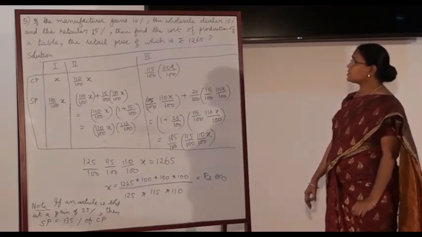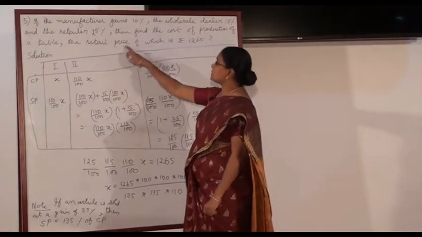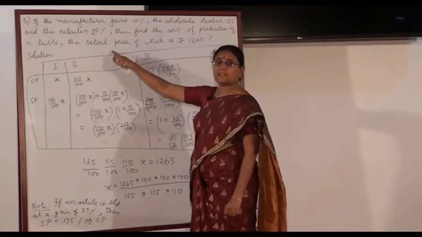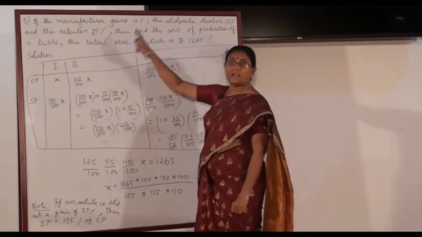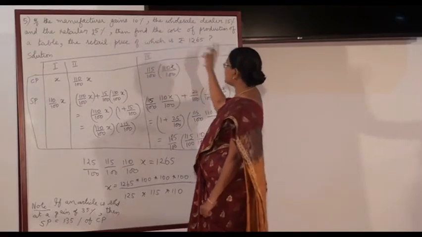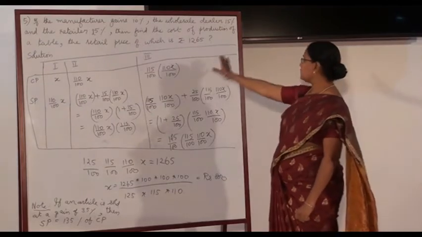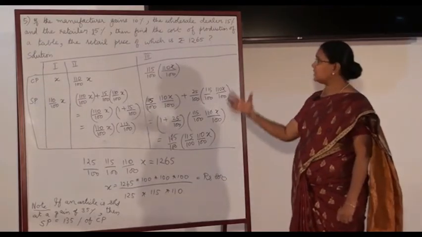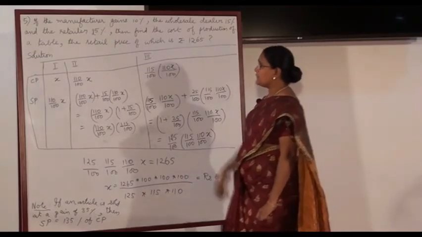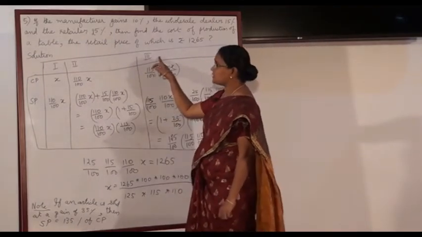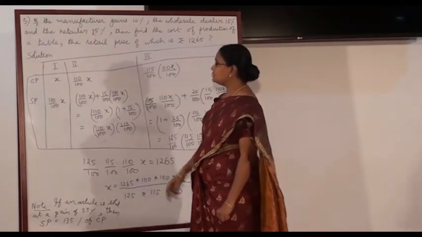And another data also has been given: the retail price of which. The retail price is nothing but the selling price of the retailer. The selling price of the third person has been given. It is rupees 1265. I have drawn a table and kept all the given data in tabular form. First person is the manufacturer, second one wholesale dealer, third one retailer.